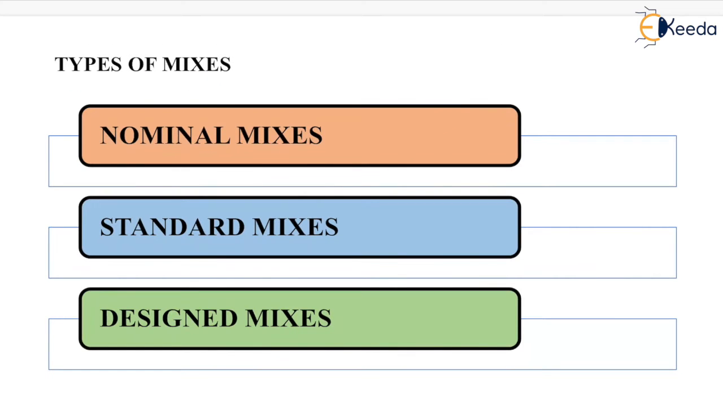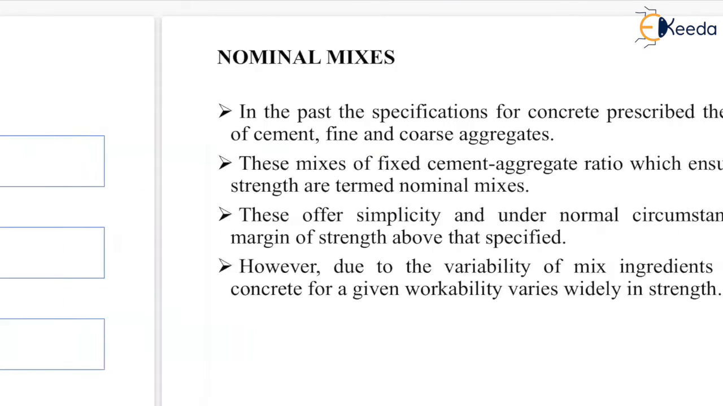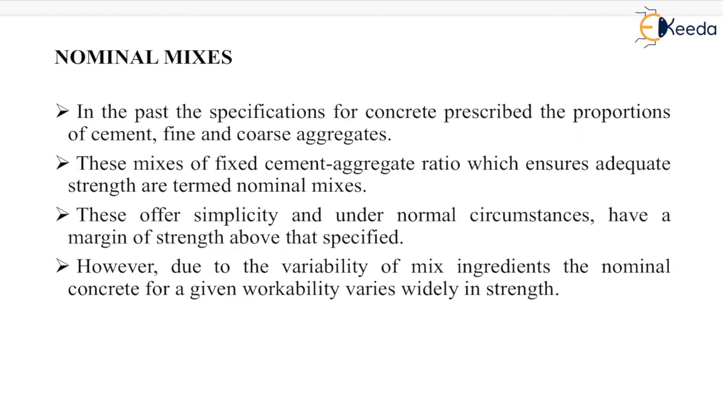Now the types of mixes. The first one is nominal mix, another one is standard mix, and the last one is design mix. Now, what do you mean by nominal mix? In the past, the specification for concrete prescribed the proportions of cement, fine and coarse aggregates. These mixes of fixed cement aggregate ratio which ensure adequate strength are termed as nominal mixes. These offer simplicity and under normal circumstances have a margin of strength above that specified. However, due to the variability of mix ingredients, the nominal concrete for a given workability varies widely in strength.